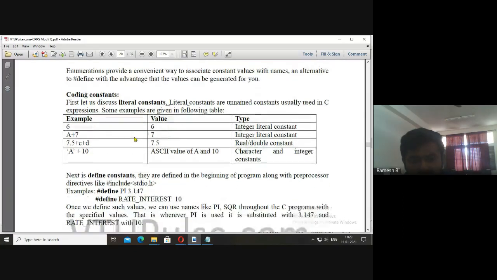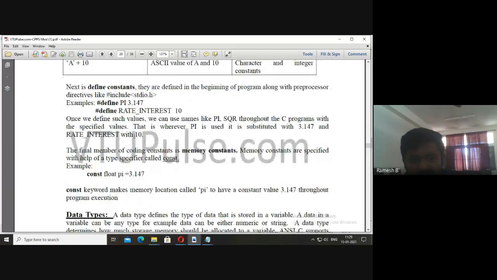You see there? The other type of constants, they are known as memory constants. With the help of const, they can be declared by using the keyword const. Okay, const float pi, where pi value is 3.147.